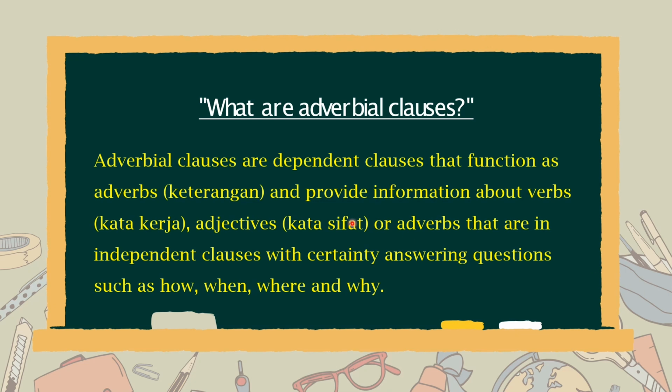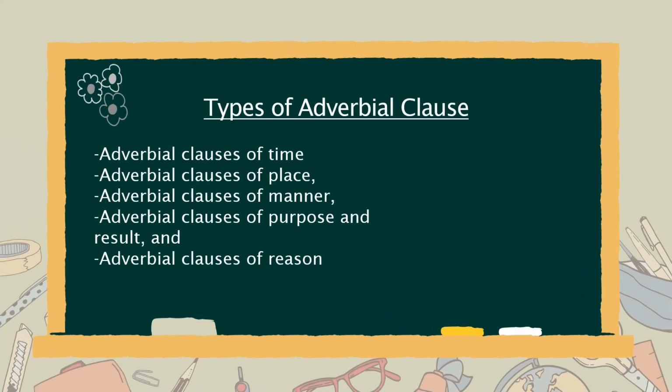Well, what is an adverbial clause? Adverbial clauses are dependent clauses that function as adverbs, kata keterangan, and provide information about verbs, kata kerja, adjectives, kata sifat, or adverbs that are independent clauses, certainly answering questions such as how, when, where, and why. Adverbial clauses are a collection of words that describe adjectives, verbs, or adverbs themselves, but have many types, namely adverbial clause of time, adverbial clause of place, adverbial clause of manner, adverbial clause of purpose and result, and adverbial clause of reason.